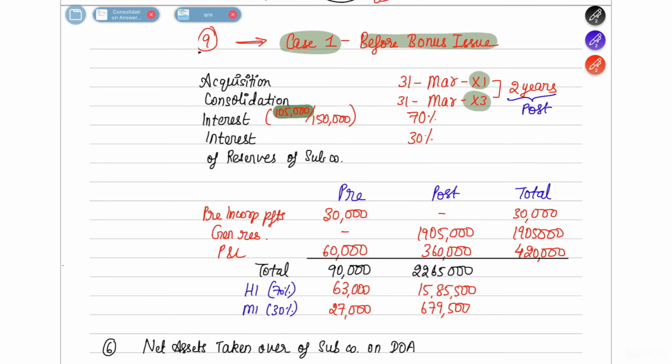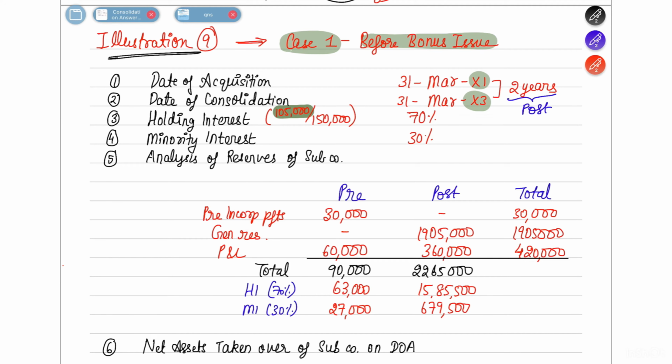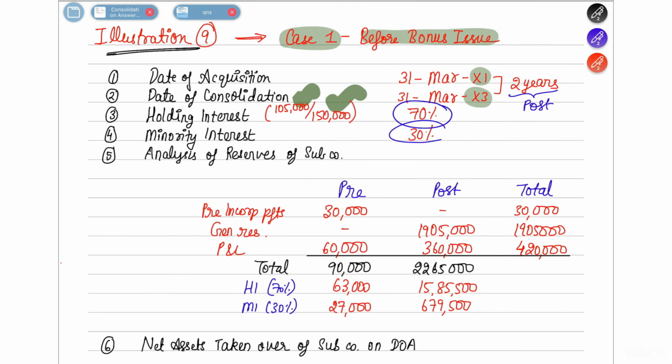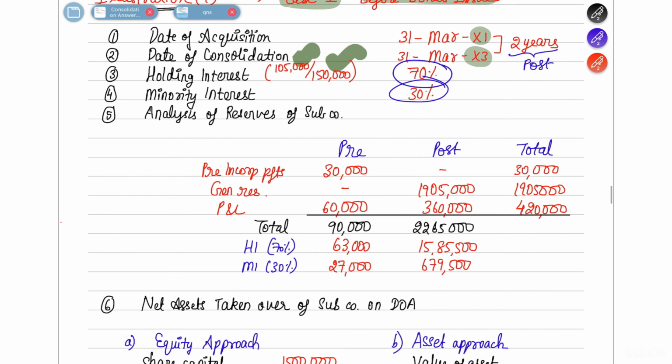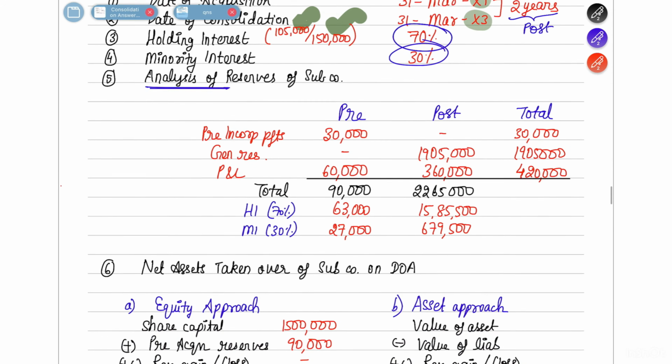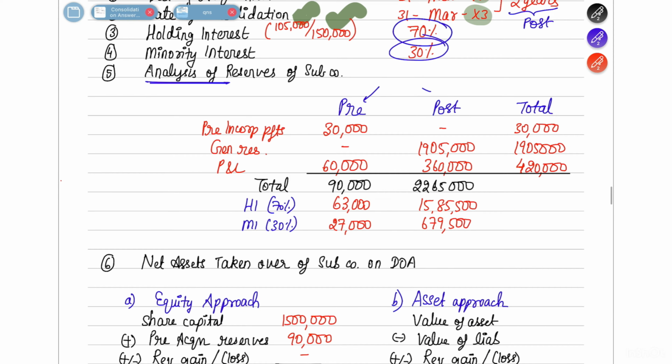So if the holding company has acquired 1,05,000 shares out of the total 1,50,000 shares of the subsidiary company, it has acquired a holding interest of 70%. And so the remaining 30% is going to be held by the minority interest. Okay. Now let's move on to doing the analysis of reserve. So here there is going to be a pre-profit and a post-profit reserve.